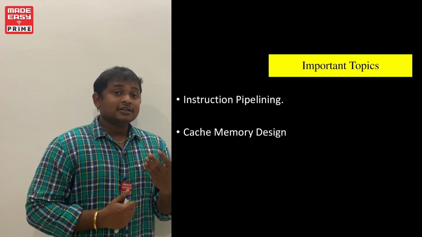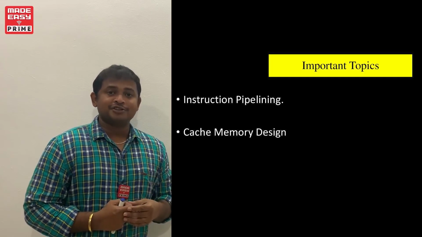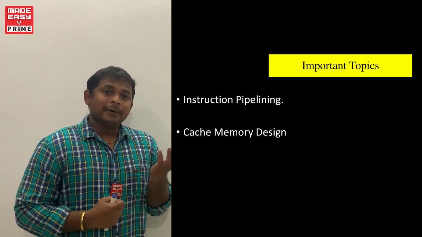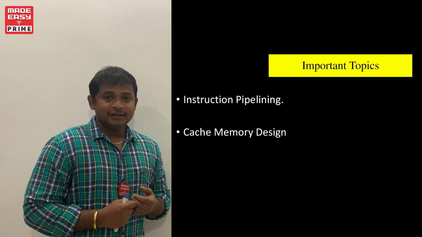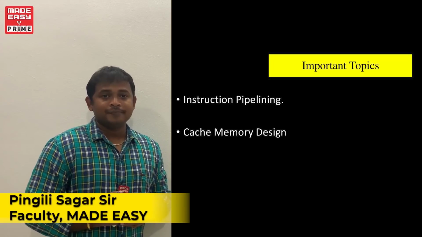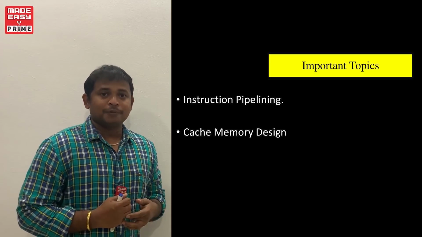So without knowing single instruction execution, overlapping execution we cannot understand. That means to become master in the pipelining and the cache memory, first you should know the basic structure of a computer hardware. So in this subject, selection of a topic is not possible.